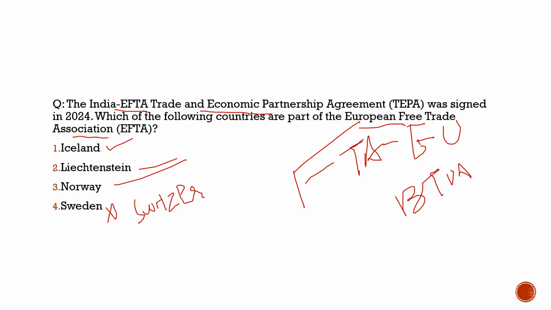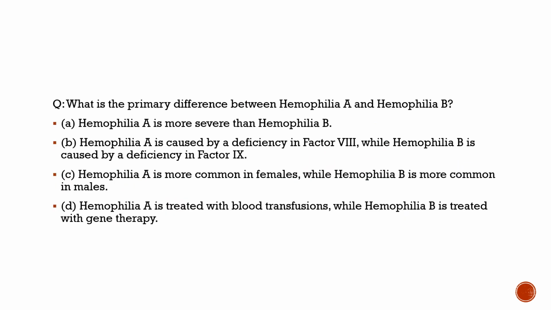So with this, I hope you had understood the question itself and also the context behind the question. Now let's move to the last question from the current affairs today, and after that we will shift towards the static part questions. The last question with respect to current affairs is about hemophilia. It says, what is the primary difference between hemophilia A and hemophilia B?